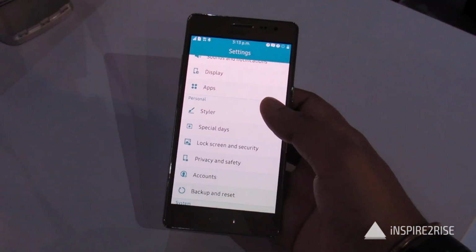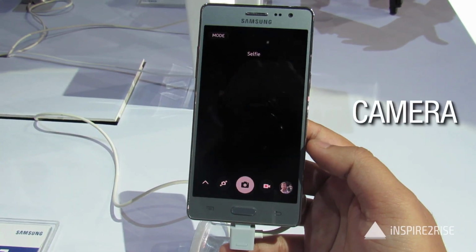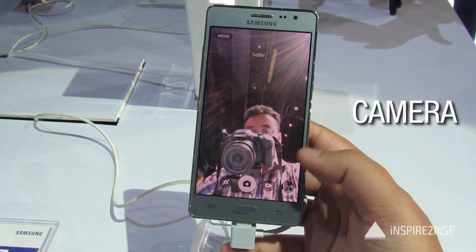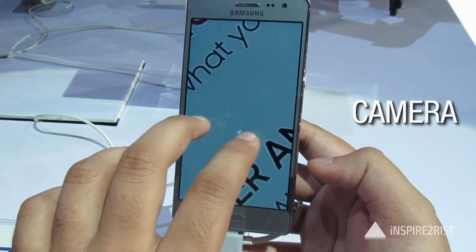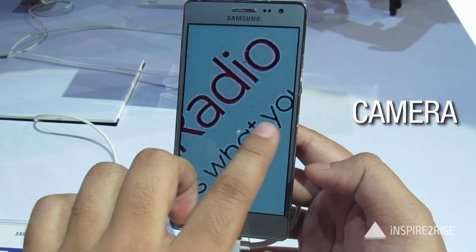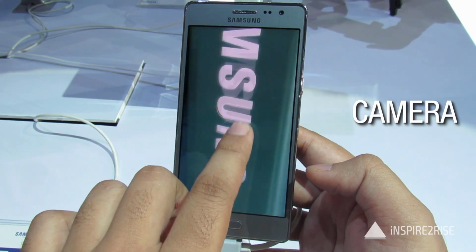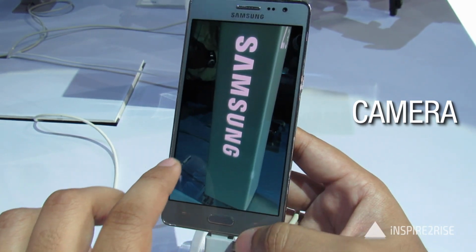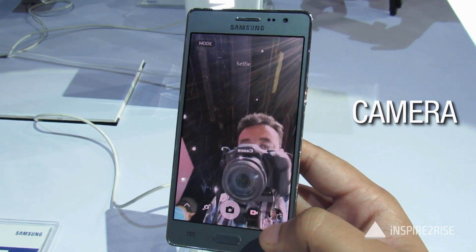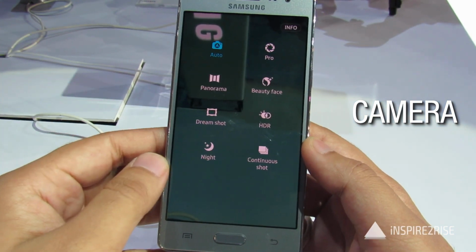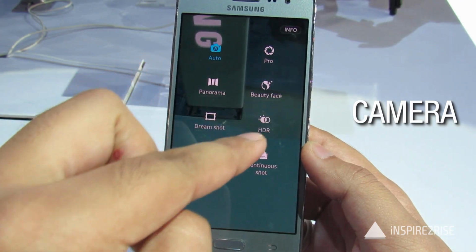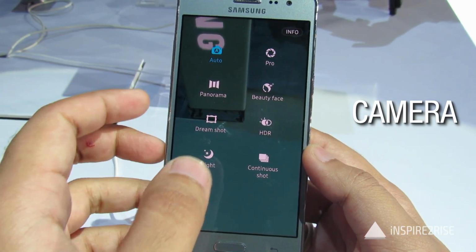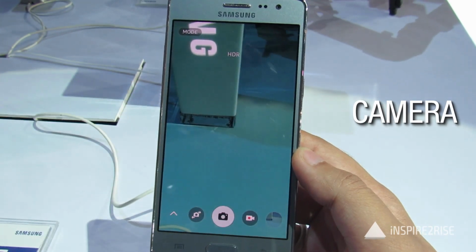And let us just move forward and show you a few other things about the smartphone. So the camera on the smartphone is an 8 megapixel camera on the back with LED flash and 2.2 aperture, and the front camera also has 2.2 aperture and 5 megapixels. The overall shots that we took really came out nice, and when you see them on a Super AMOLED screen, the overall colors also appear to be nice, even though the shots might be a little bit pale or dull. So let us just show you other things about this.